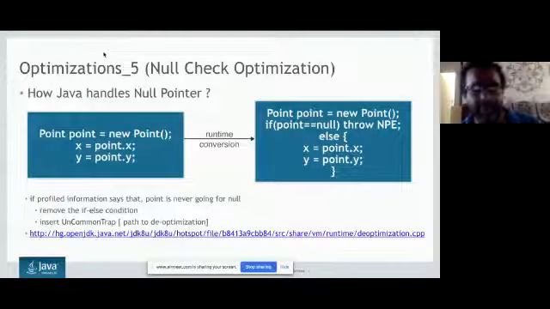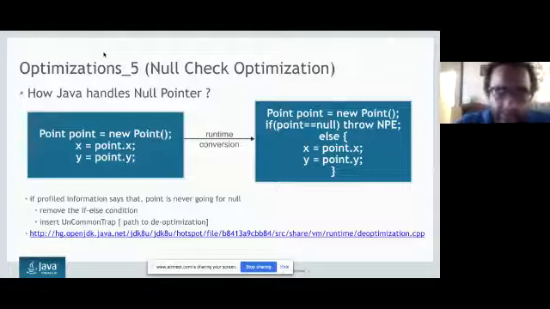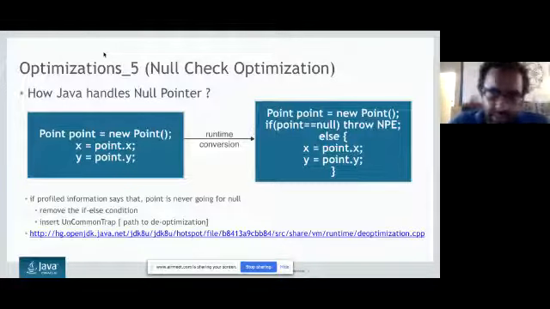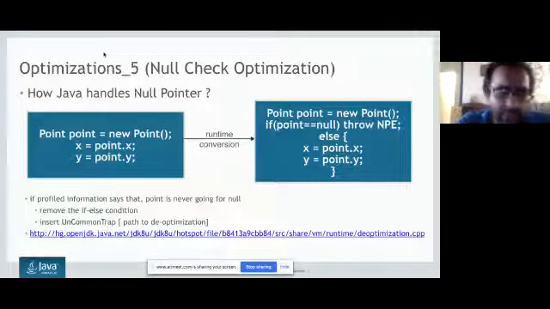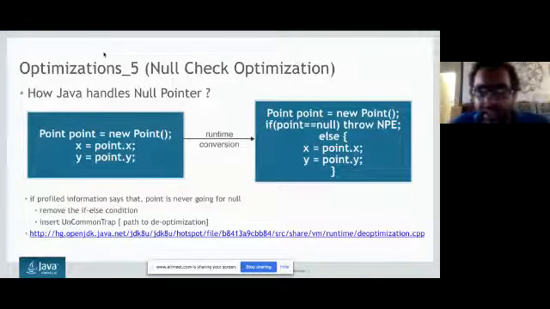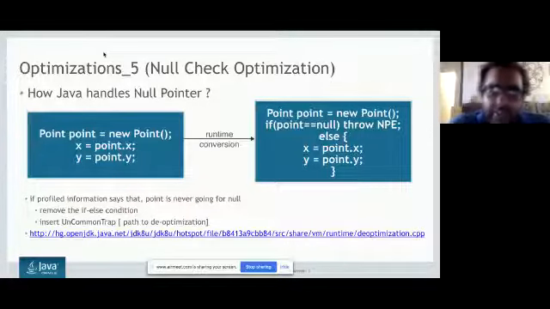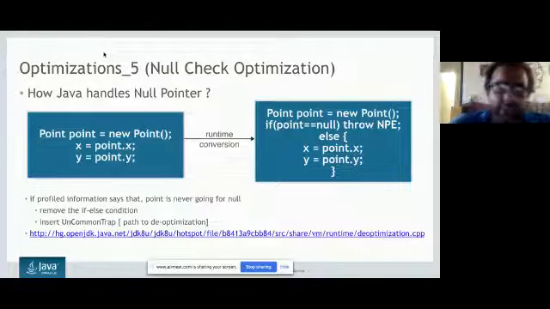So what the JIT compiler does here is it keeps watching this, and whenever the iteration of the JIT compiler goes over, like say 5000 and 1500, which I have explained to you for the C1 and C2 compiler, the JIT compiler will say, oh, this code is not actually throwing a null pointer exception anywhere. Okay, in my profiling data, this code is not going for a null pointer exception. Looks like this code has been written well, and it will try to optimize this code into the older way. So it will directly use point x and point y, and we will leave an uncommon trap for the de-optimization path, right? Why de-optimization?